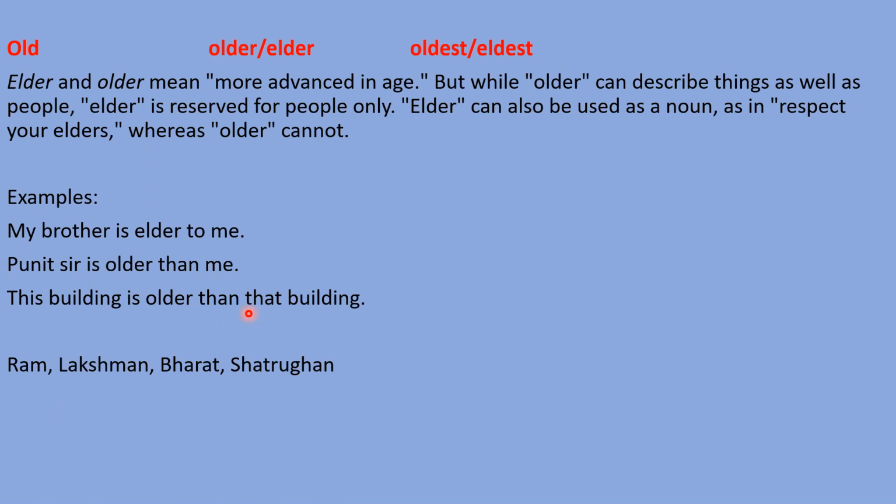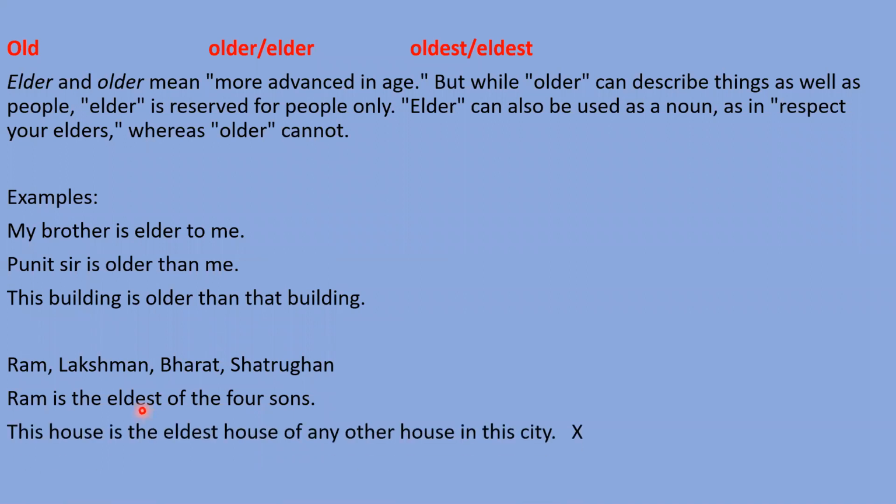Suppose Ram, Lakshman, Bharat and Shatrughan, four brothers, are there. If you are talking about the brothers, you can say, Ram is the eldest of the four sons. Ram is the oldest among those four brothers. We are talking about family members, so we need to use eldest, right?